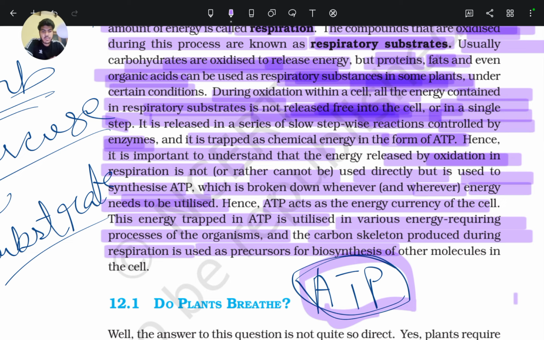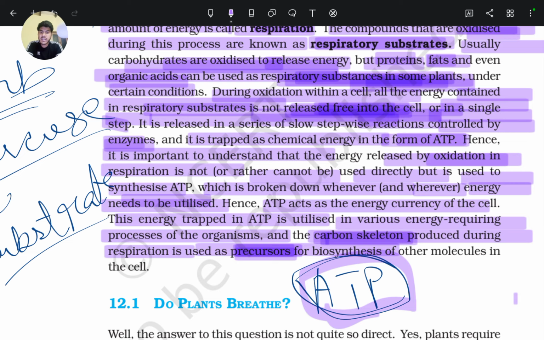So basically what it means is that the respiration process is not just release of energy, but also produces some smaller carbon compounds like pyruvate and acetyl coenzyme A, which will be discussed later in this chapter. These smaller compounds are known as carbon skeleton. And these carbon skeletons are the building blocks or precursors for other molecules like amino acids, lipids, chlorophyll.